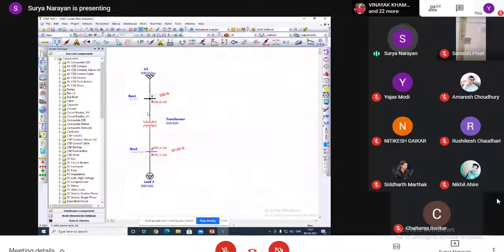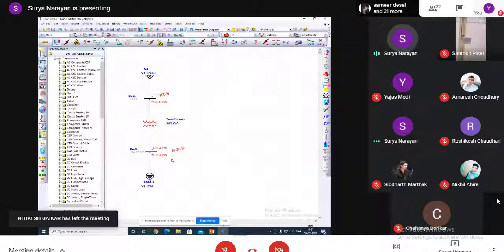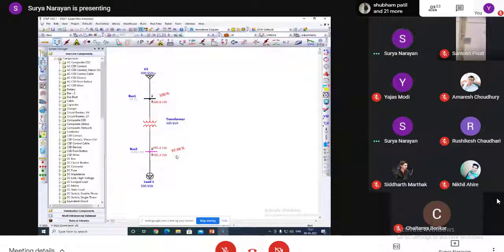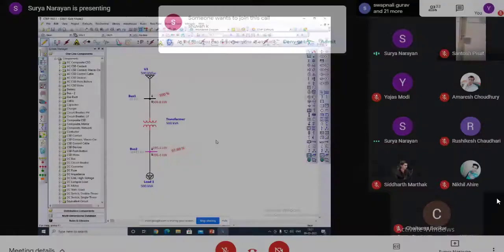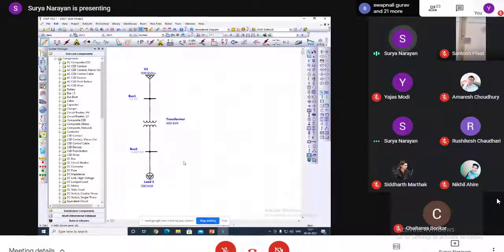If I connect a cable here, there will also be a reduction in voltage at every level, because cables also have some resistive value. Due to that resistance, there will be a reduction in power and in voltage. Understood? This is the single line diagram of a simple radial system.